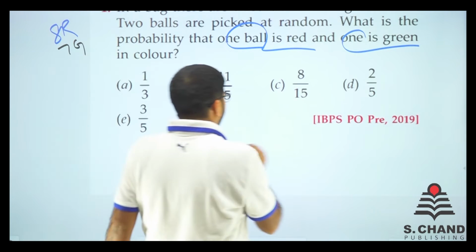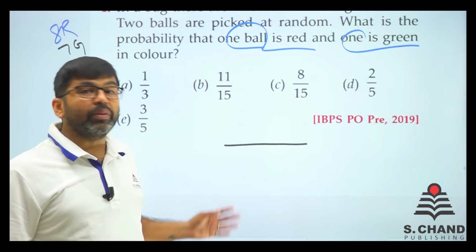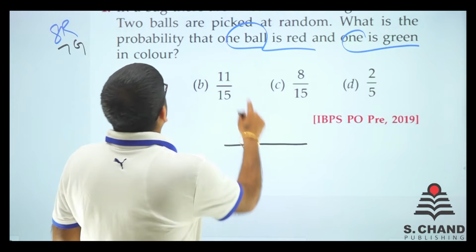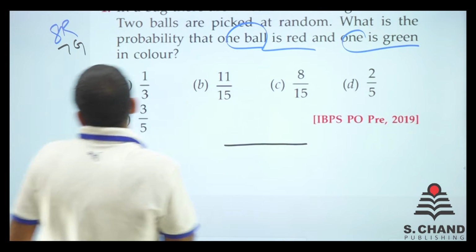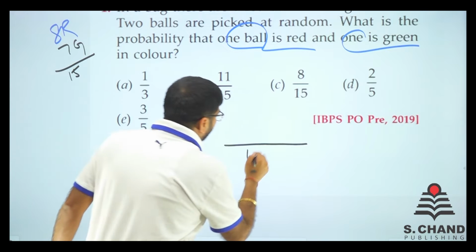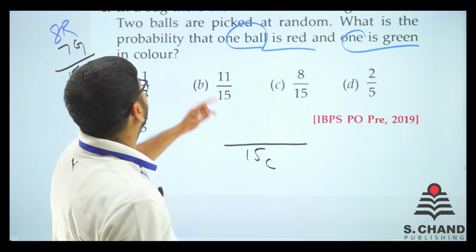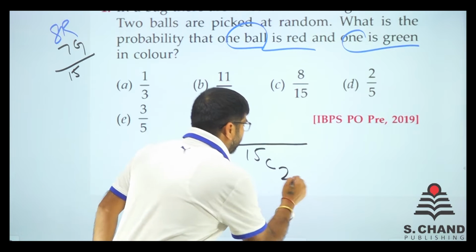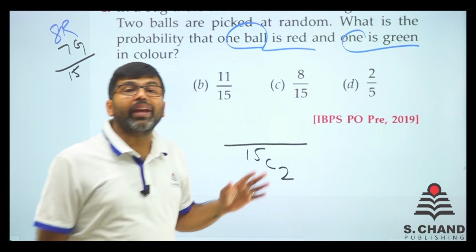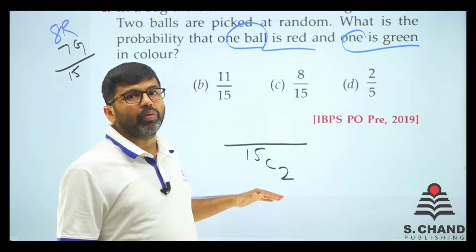So first we need to know what is the total number of sample space. That means total number of experiment outcomes, right? So we have to take out 8 and 7. So in total we have 15. So out of those 15, we need to find out how many, we need to get 2. So 15C2 is the number of ways in which 2 balls can be taken out of 15 balls.